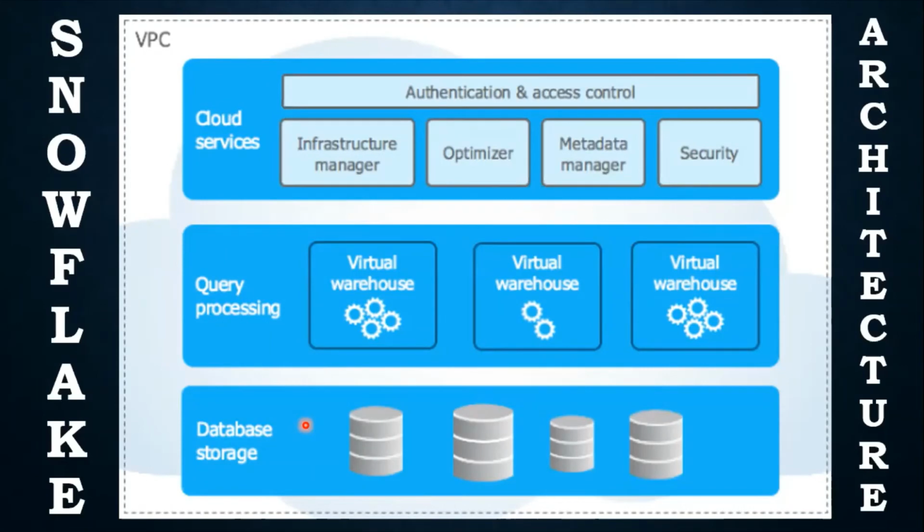Each virtual warehouse is an MPP compute cluster composed of multiple compute nodes allocated by Snowflake from a cloud provider. Each virtual warehouse is an independent compute cluster that does not share compute resources with other virtual warehouses. As a result, each warehouse has no impact on the performance of other virtual warehouses.